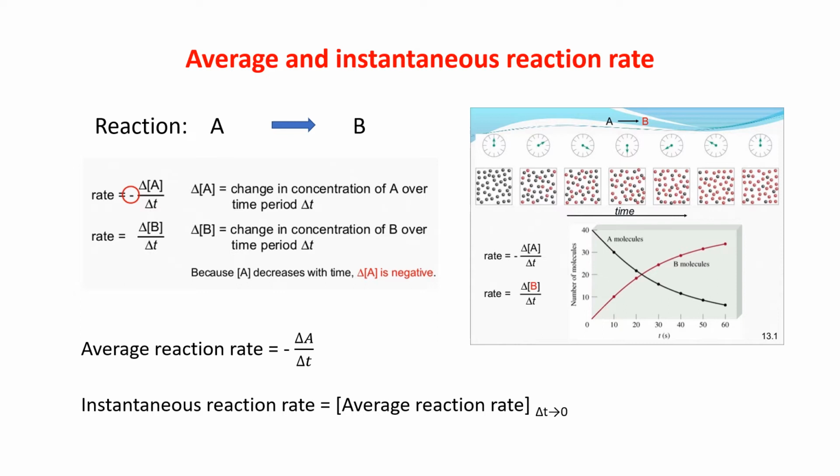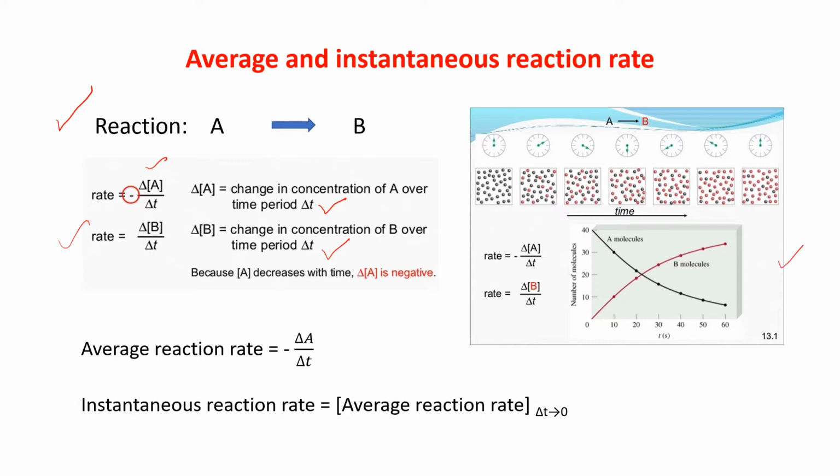See, the reaction is A giving you B. So the rate of the reaction can be taken in two ways, with respect to A, that is minus delta A by delta T, where delta A is the change in concentration of A over time period delta T, and rate can be given with respect to B, that is rate is equal to delta B by delta T, where delta B is the change in concentration of B over time period delta T. Because A is decreasing with time, that is why delta A is negative.